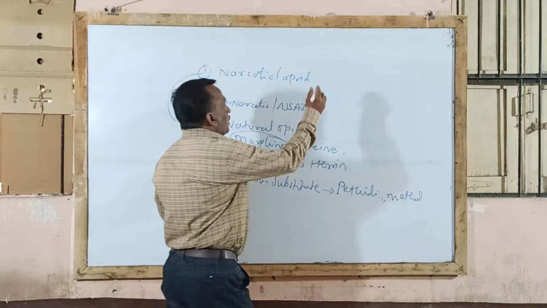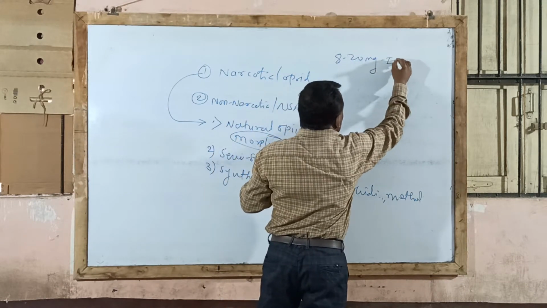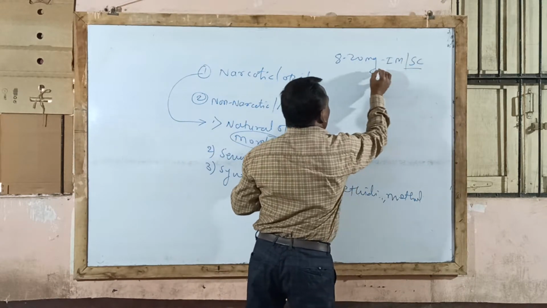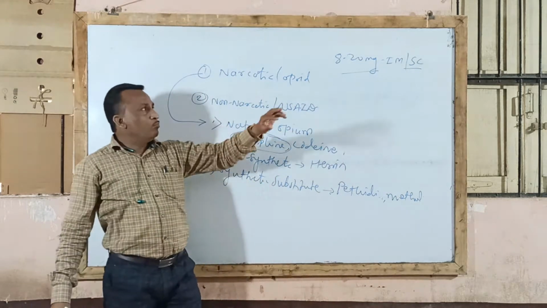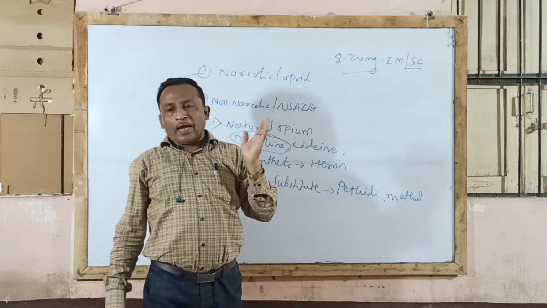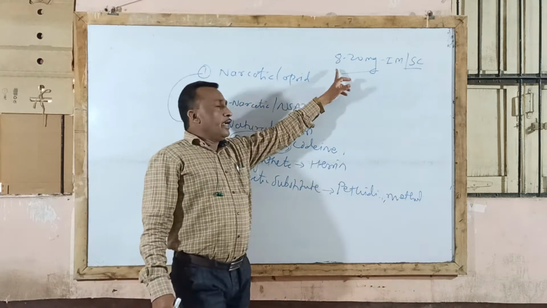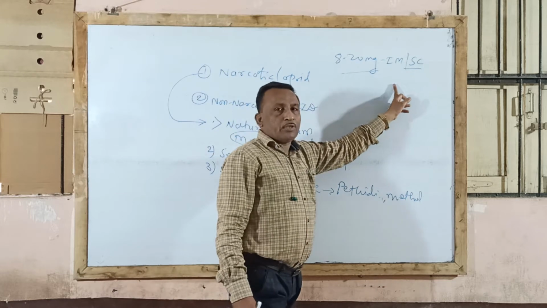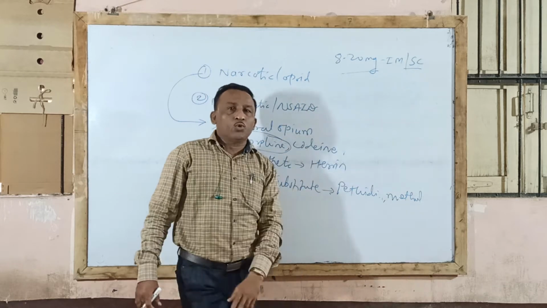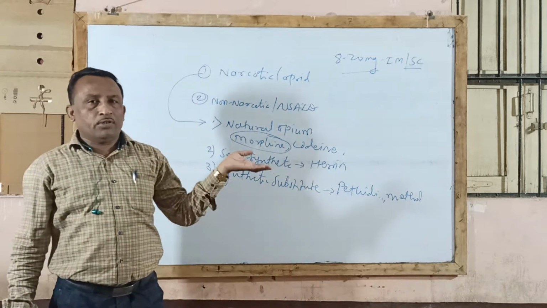Morphine is generally used in a dose of 8 to 20 mg by intramuscular or subcutaneous route. It should not be given orally because of unpredictable and unreliable oral absorption.